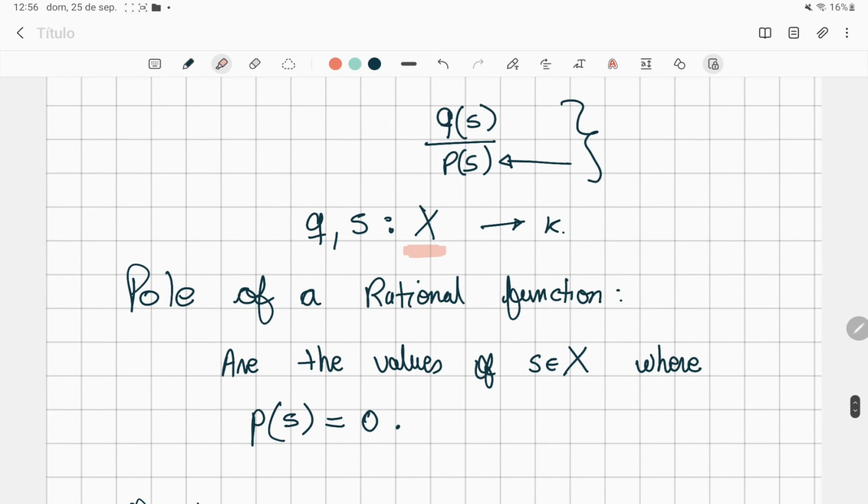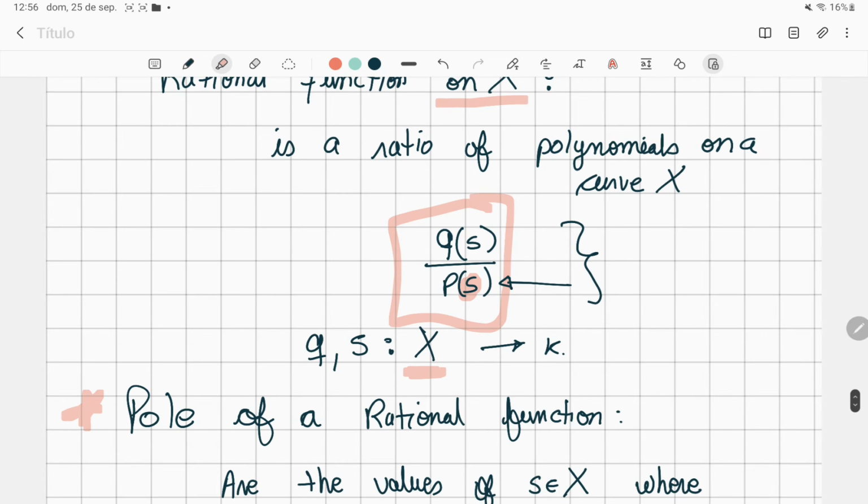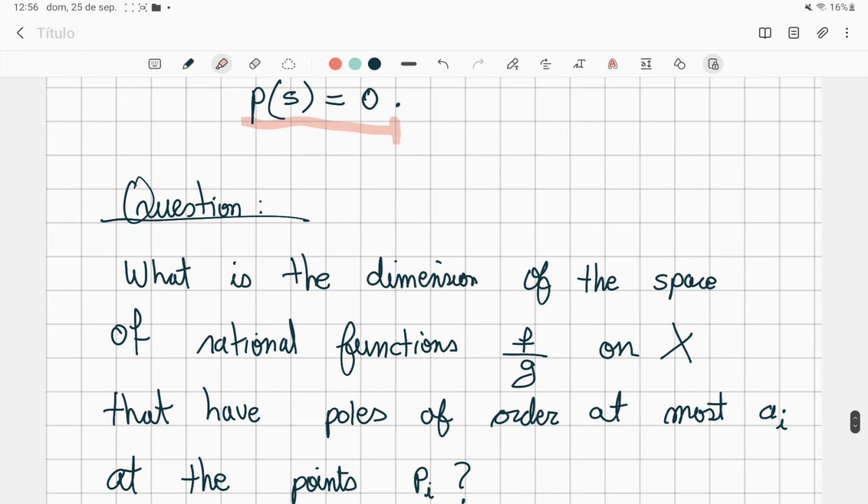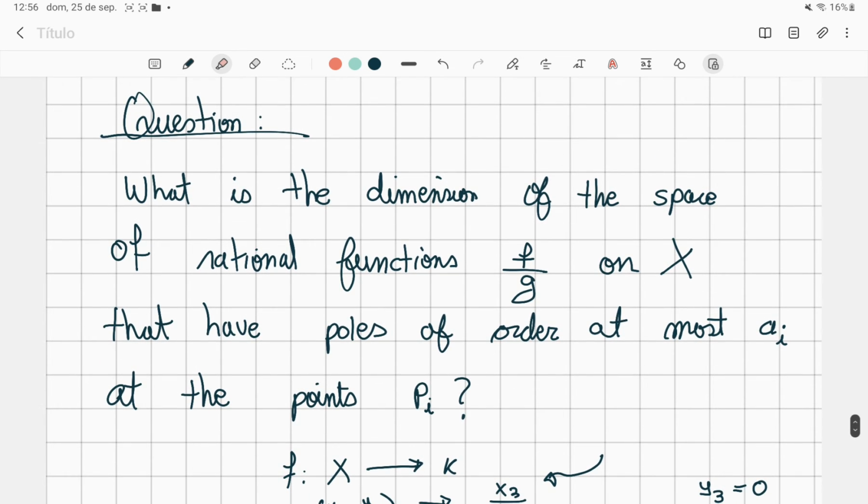And we can also define the pole of a rational function. So the poles of a rational function are all the values s where p of s is equal to 0. In other words, where the denominator is equal to 0, or where this function is not defined. So the question is this one. What is the dimension of the space of rational functions on a curve X that have poles of order at most a_i at the points p_i?